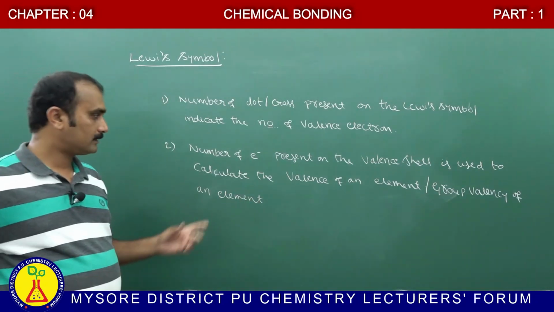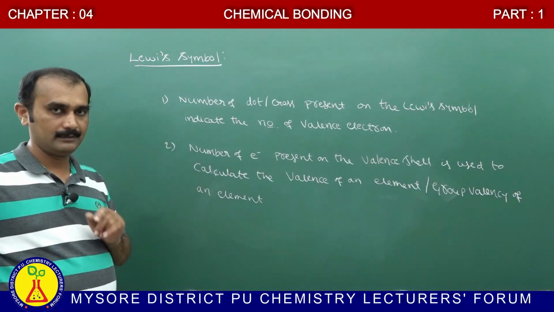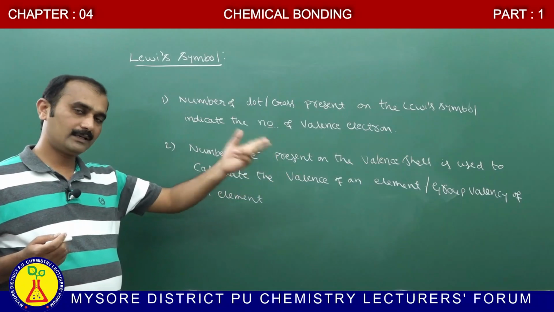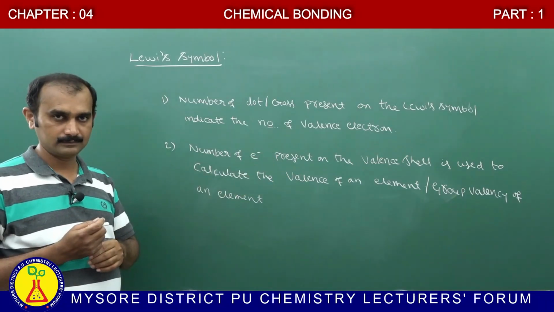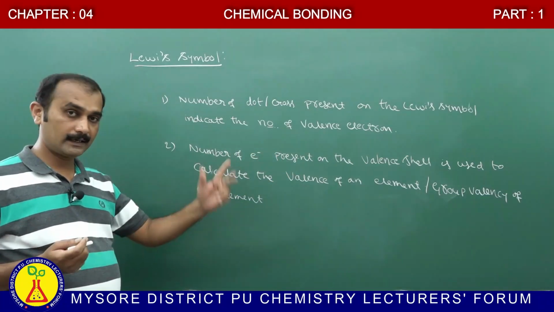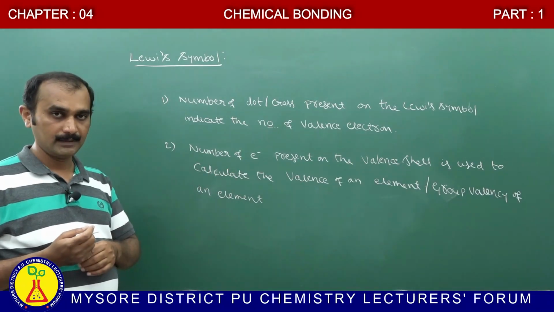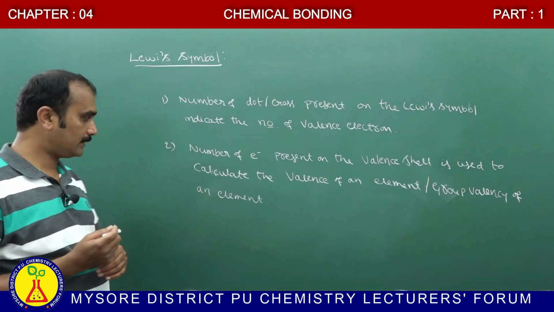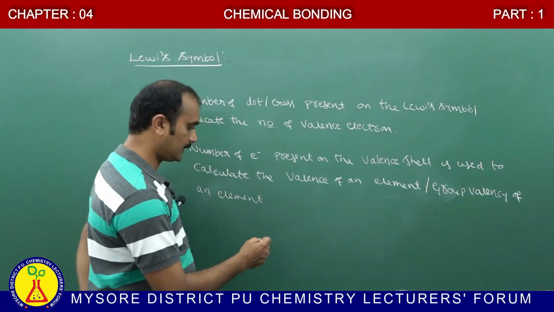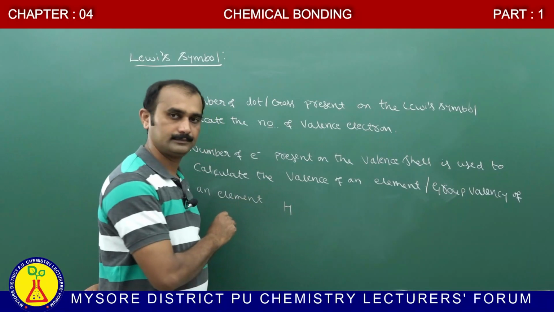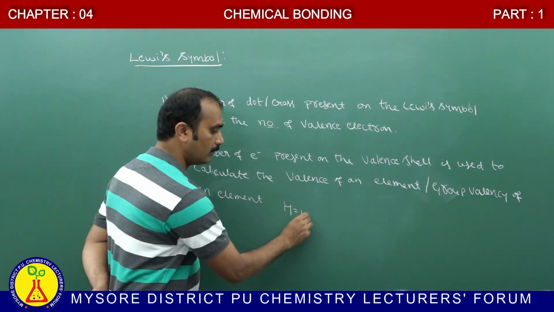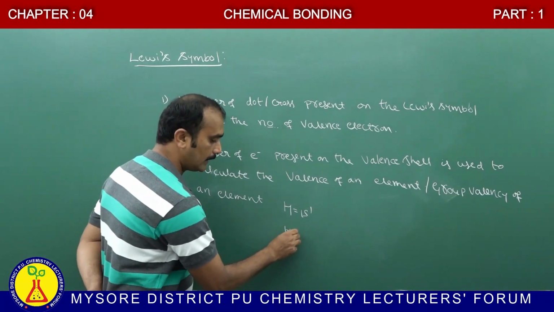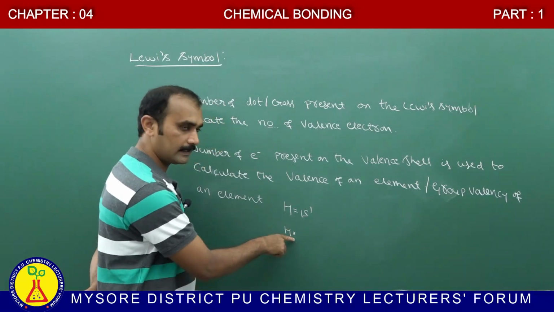What do you mean by that? Valency is different compared to valence electrons. Valence electrons can become valency, but valency does not necessarily become valence electrons. For example, consider hydrogen, 1s1. Here, how many valence electrons are present?